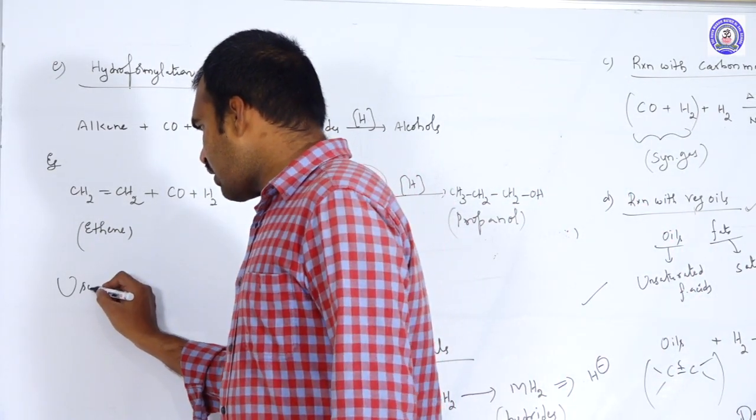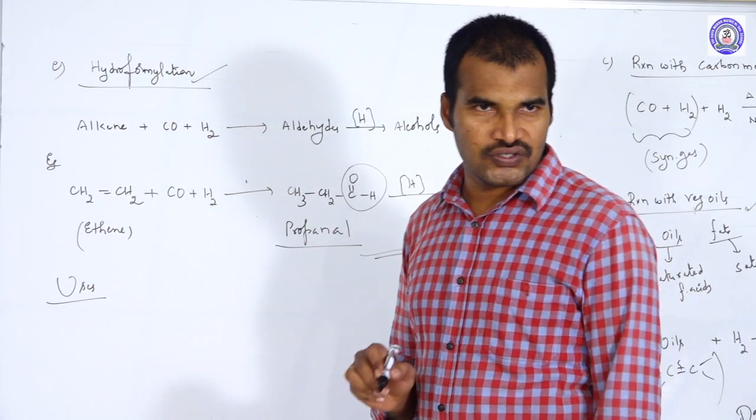Next, in the last part, what are the uses of hydrogen?